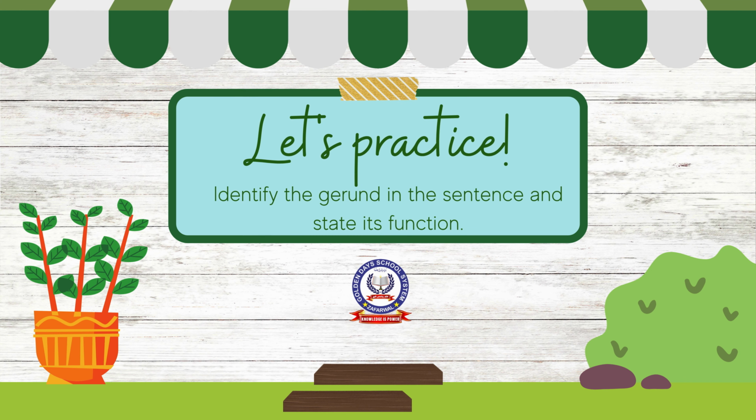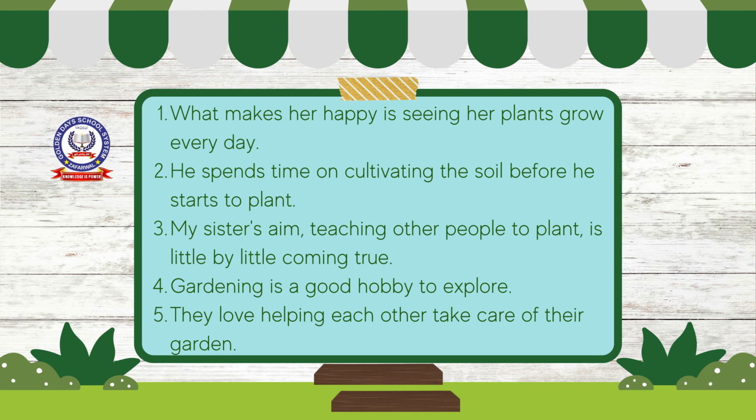Let's practice. Identify the gerund in the sentence and state its function. What makes her happy is seeing her plants grow every day. He spends time on cultivating the soil before he starts to plant. My sister's aim, teaching other people to plant, is little by little coming true. Gardening is a good hobby to explore. They love helping each other take care of their garden.